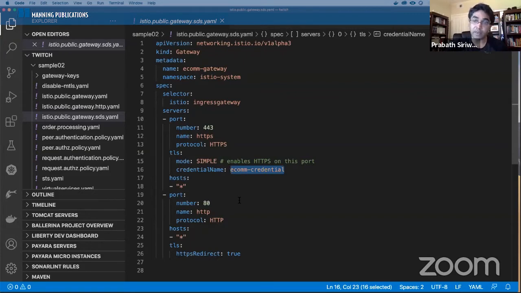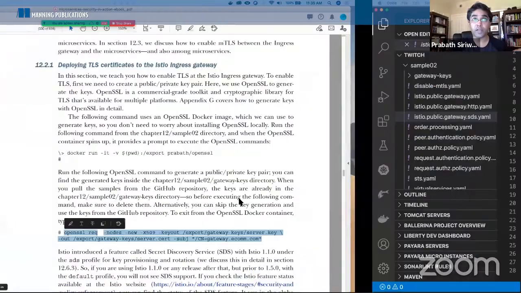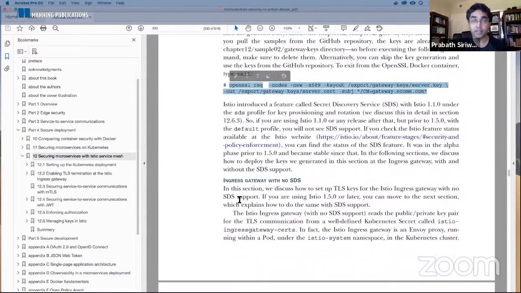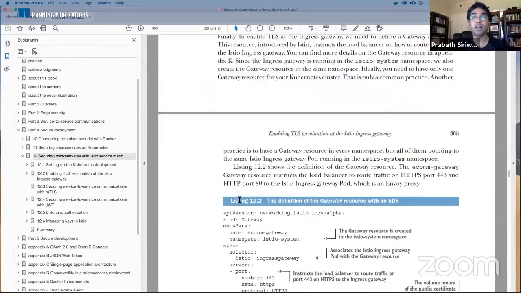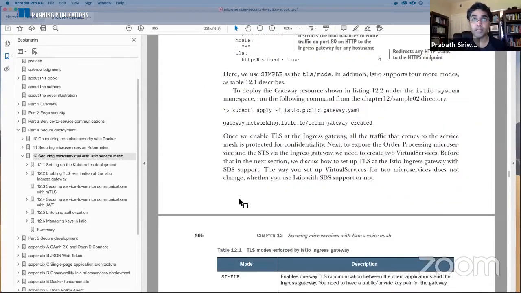It's available under the Istio default profile, but it is still available only for the service proxies out of the box. It's not enabled for the Istio Ingress Gateway. So if you are using 1.5, you need to do some additional stuff defined in this book. You need to enable it for the Istio Ingress Gateway, right?